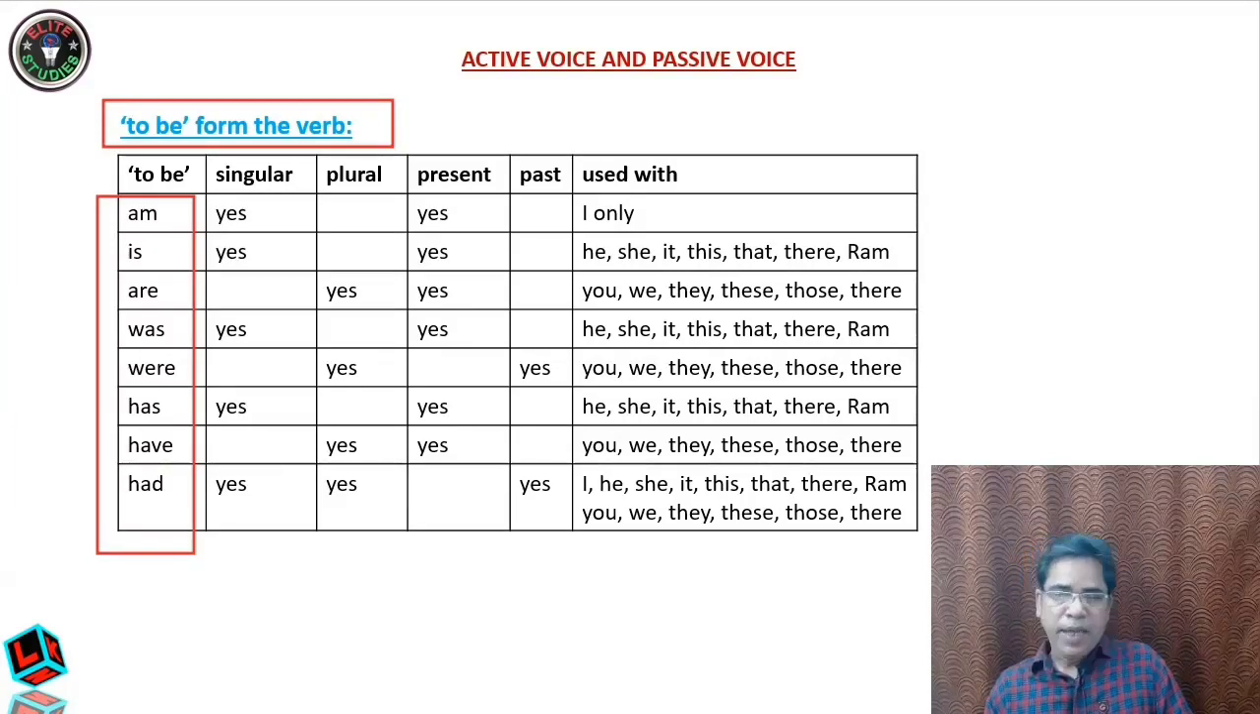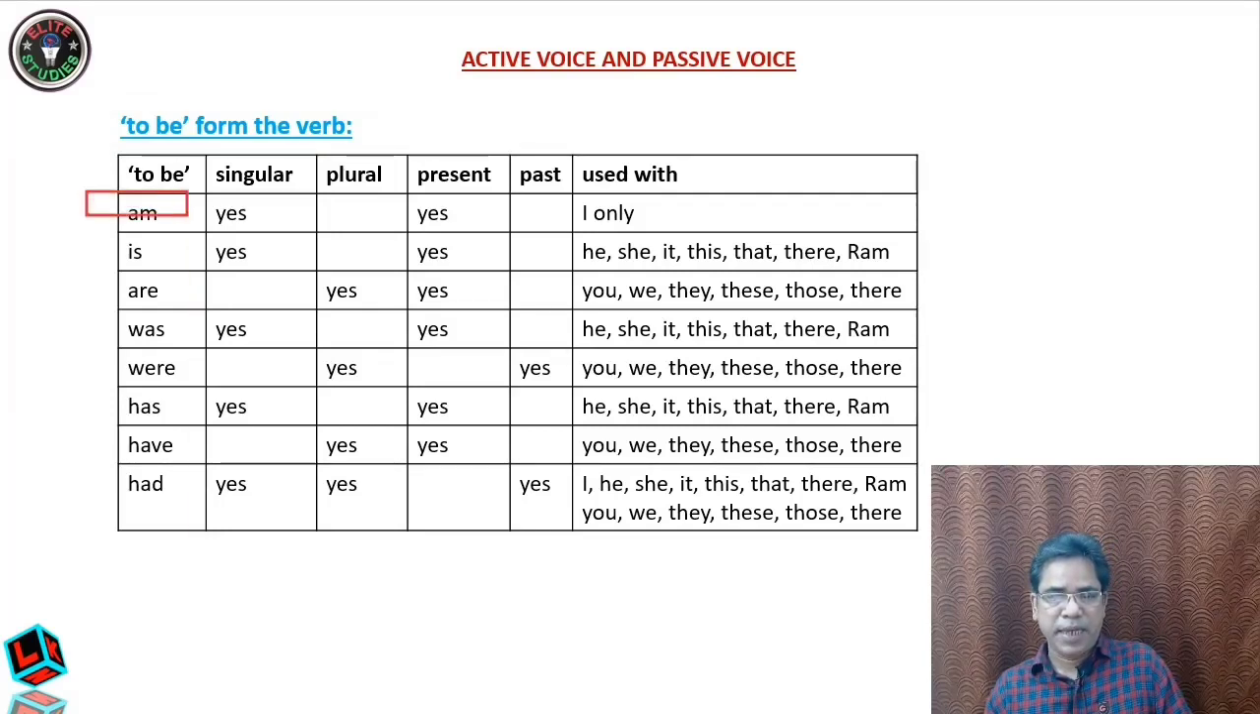Am, is, are: make this one group. If you try to remember all these things at once, you will forget. Make a group of am, is, are, then make another group of was, were, and a third group of has, have, had. These are the 3 groups. In am, is, are, am is singular, and am is generally used in case of I, and it is present tense. I am a boy.